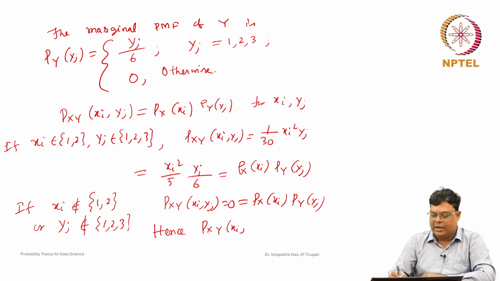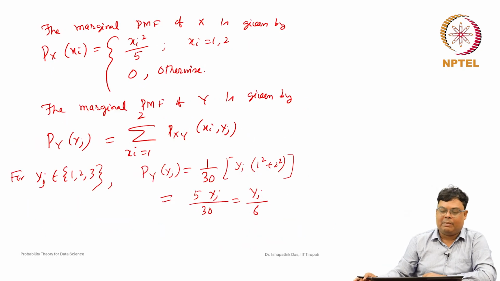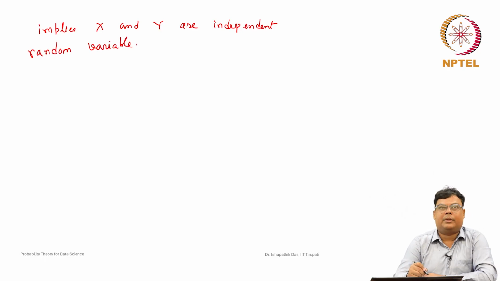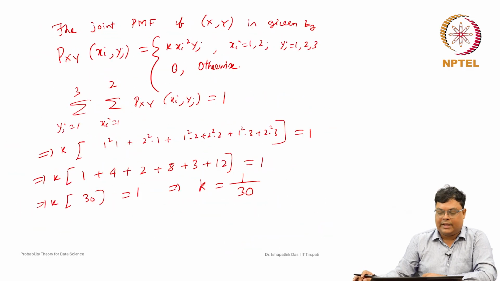Hence, Px of xi yj, we found that it equals Px of xi into Py of yj for all xi and yj values. So, X and Y are independent random variables. Now, what is the next problem?